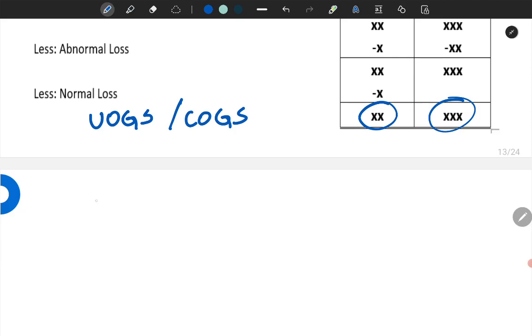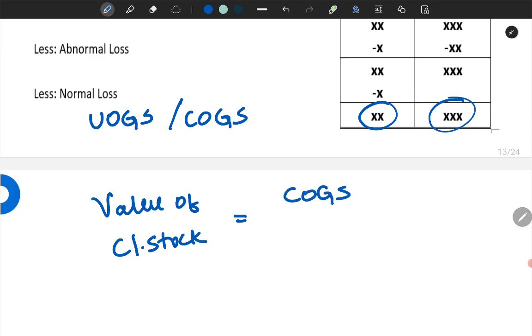Then the value of closing stock will be determined by COGAS, that is cost of goods available for sale, and this is UOGAS, units of goods available for sale.